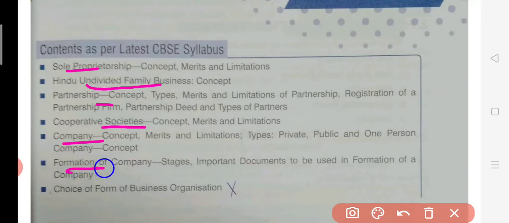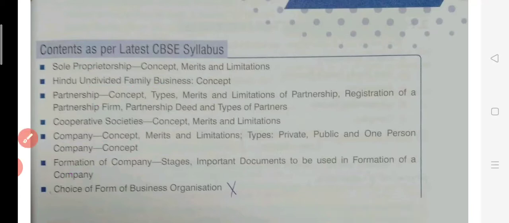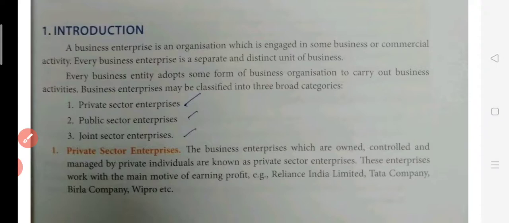how to form a company, or the stages of making a company, or in simple words, the formation of a company. So there will be learning about some of the special documents which are required to set up a company. Okay, so let us begin. We'll start with the introduction part.